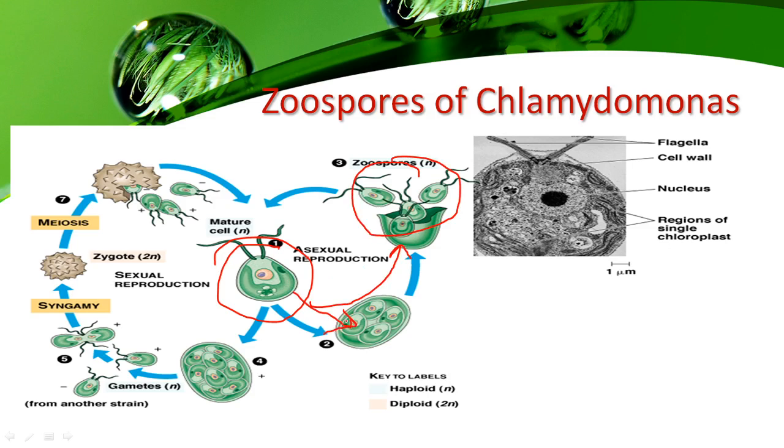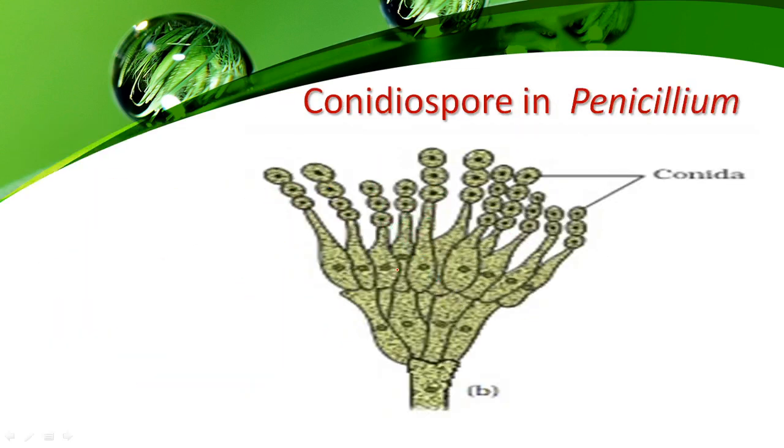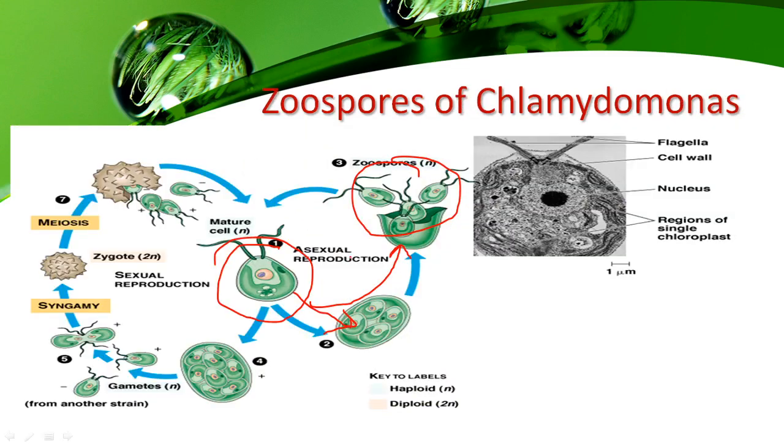Only one parental organism is involved, so it is called asexual reproduction. It is also observed in fungi, that is Mucor, Penicillium, Rhizopus. There is a development of spores. This one is a non-motile spore and this one is a motile spore. There is a presence of flagella.